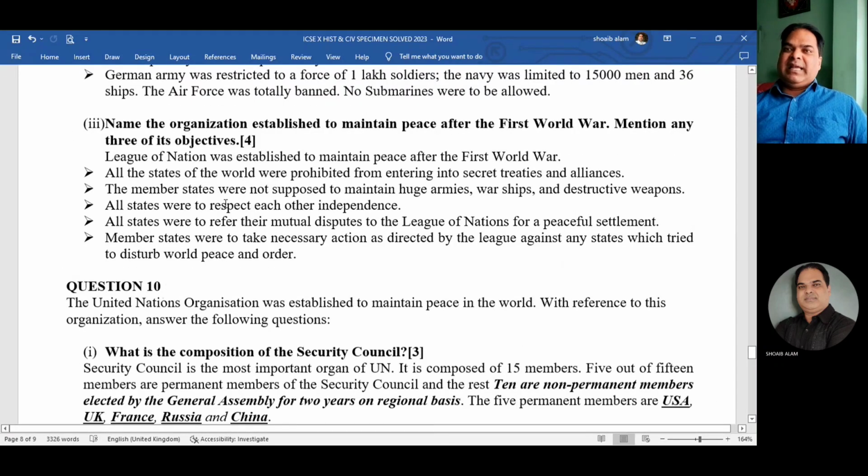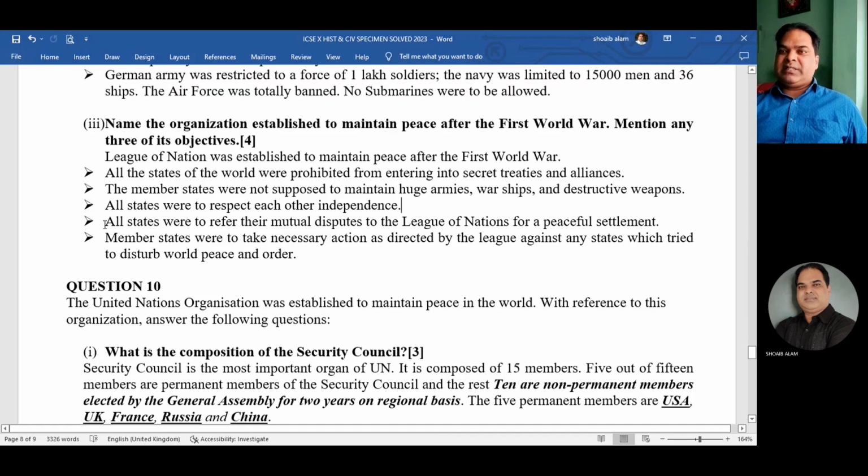The next one you can see, name the organization established to maintain peace after the First World War. So it was League of Nations. So you have to write down any three objectives. So I have mentioned four. So write down only three. Okay, this is important. All states of the world were prohibited from entering into secret treaties and alliances. Number one. The member states were not supposed to maintain huge armies. All states were to respect each other's territory. That means to maintain international peace and security.